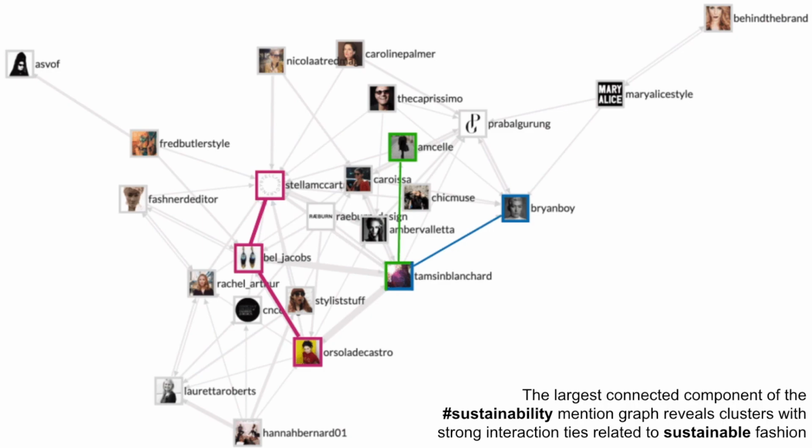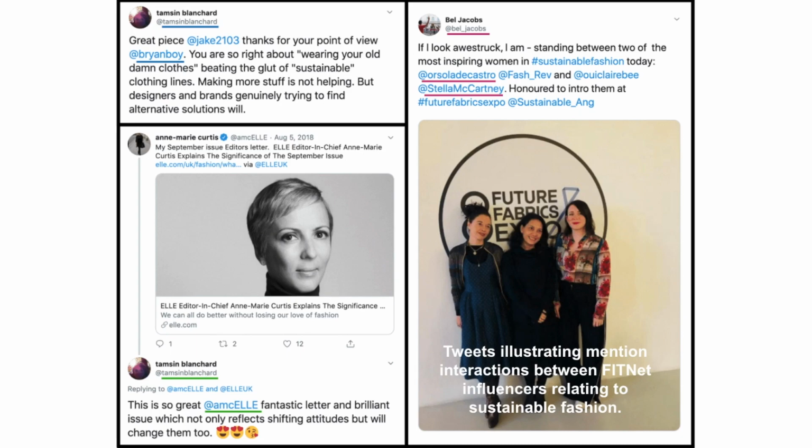Sustainability is increasingly becoming an important topic in the fashion industry. For example, if a fashion brand is trying to expand their product to include sustainability, they might want to find influencers on social media to promote their new product line. In our FITNet dataset, they could curate the sustainability hashtag to retrieve all the accounts that have previously used that hashtag in a tweet. This figure provides evidence of sustainability tweets, where influencers from the clusters mention each other. Therefore, we can identify that these influencers would be good candidates to promote fashion sustainability causes.